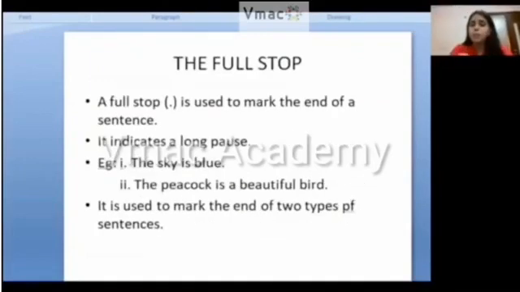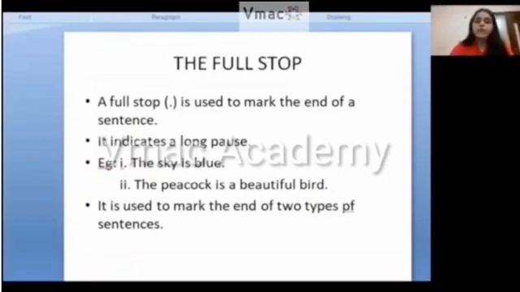So the full stop is used at the end of a sentence. When I want to complete a sentence, I will complete it with a full stop. It indicates a long pause. Even if I'm writing a paragraph and I want to complete a sentence, I will put a full stop. So full stop also indicates a long pause. Then I will start another sentence.